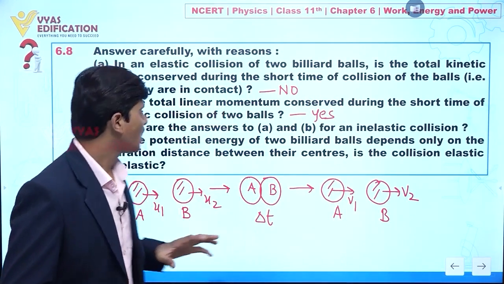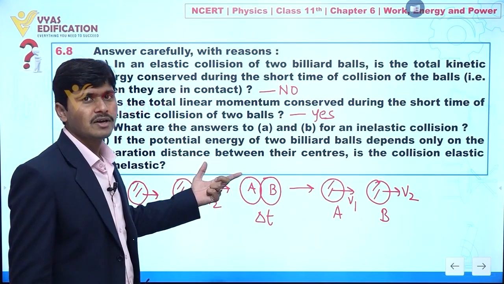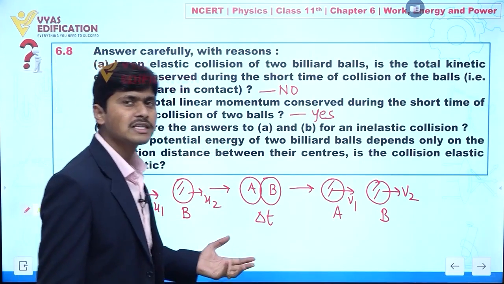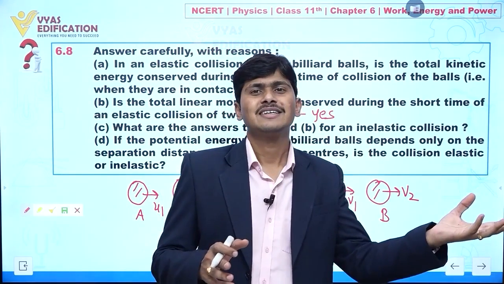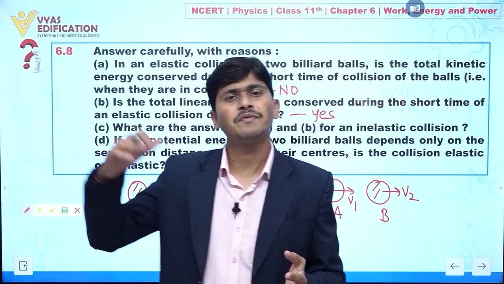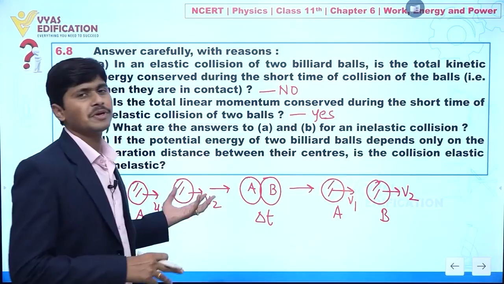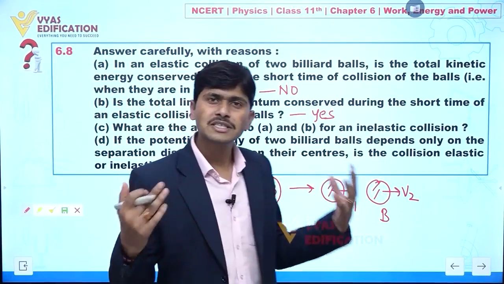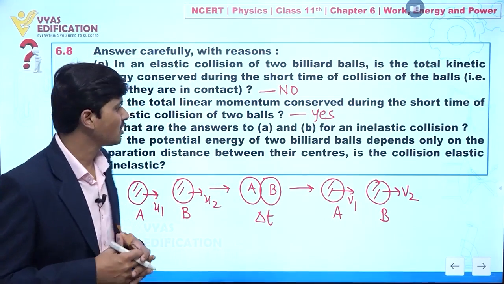Clear? So in an inelastic collision, during collision and after collision the kinetic energy of the total system does not remain the same as before collision. Clear? But what about linear momentum? Linear momentum always remains conserved, whether we are talking about elastic collision or inelastic collision.